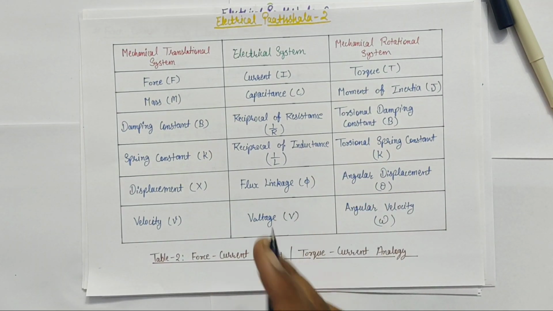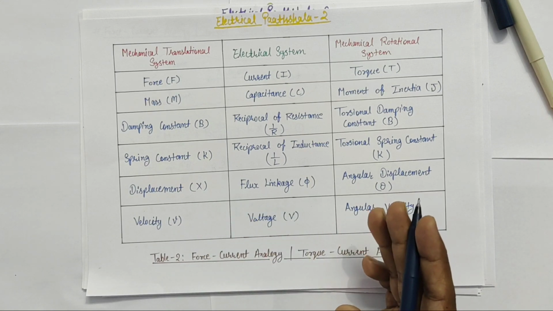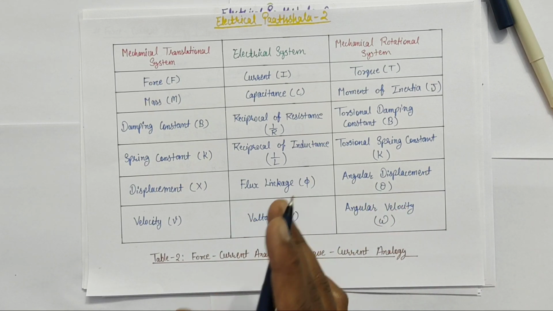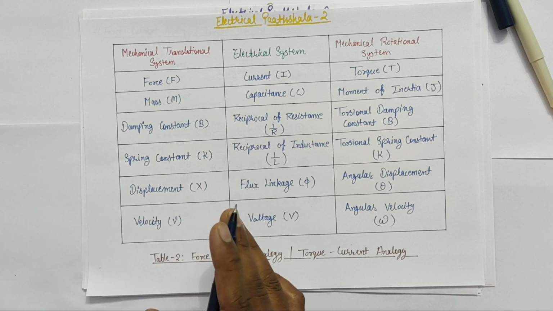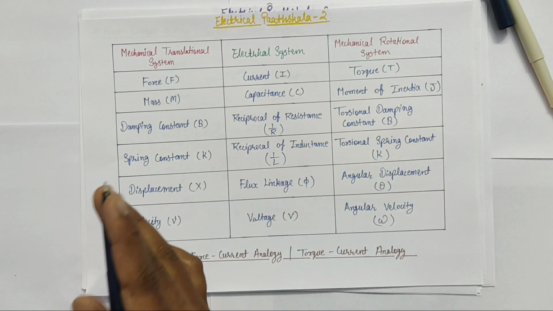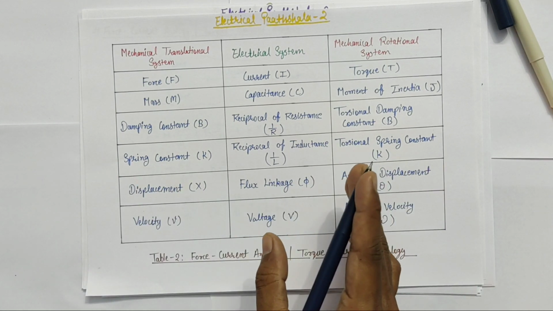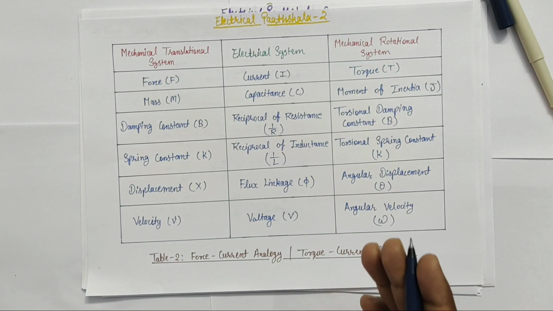In this video, we talked about analogous systems, advantages of analogous systems, and we also wrote differential equation models for mechanical translational, rotational, and electrical systems. And we also established analogous terms between mechanical and electrical systems. So I hope you understand everything in this video.